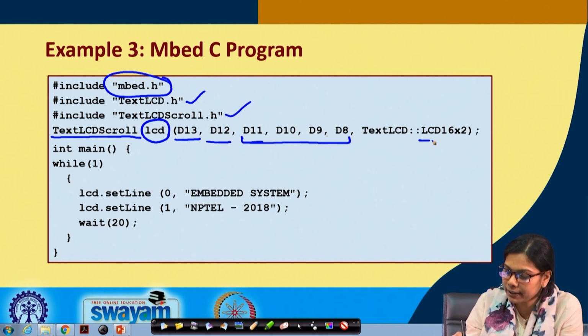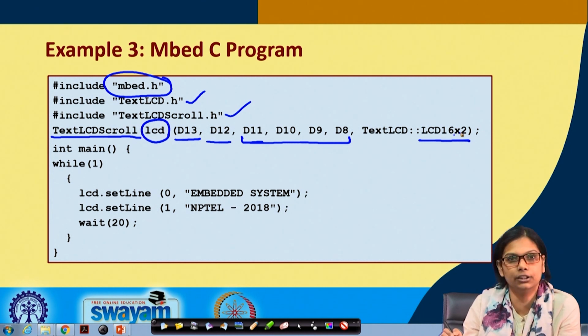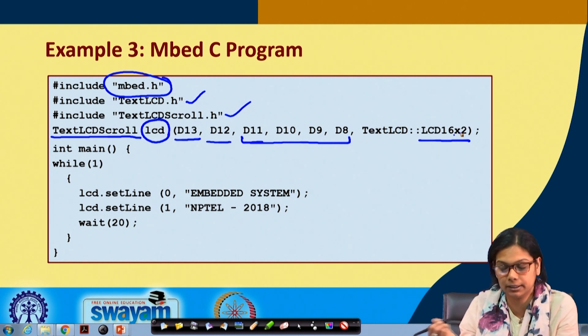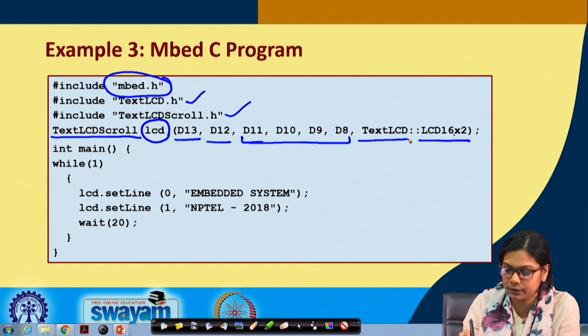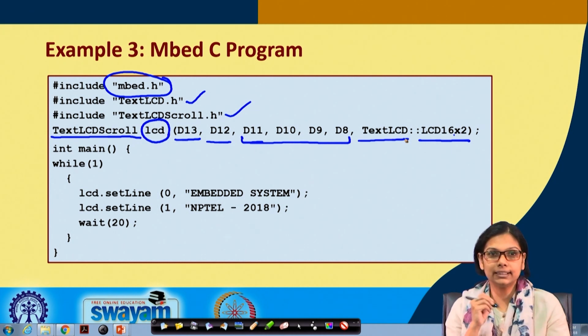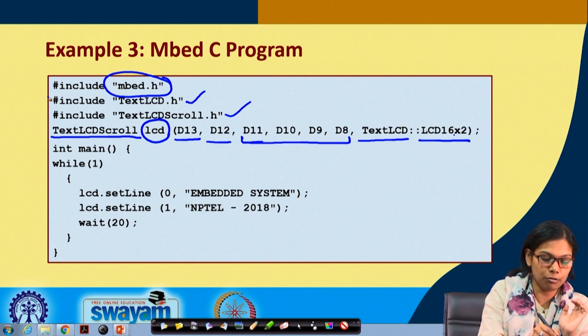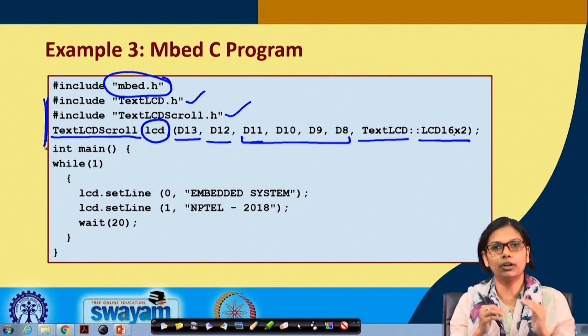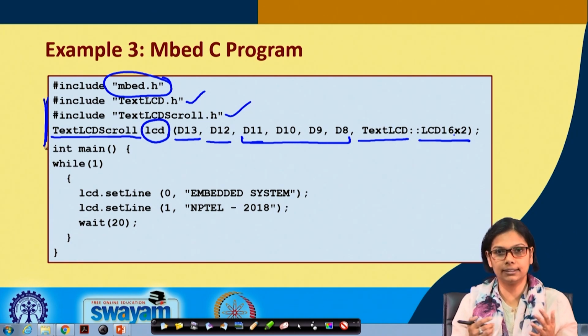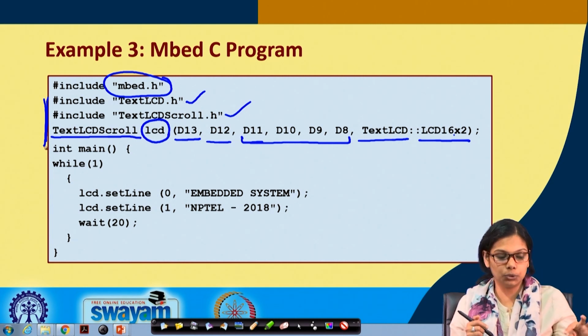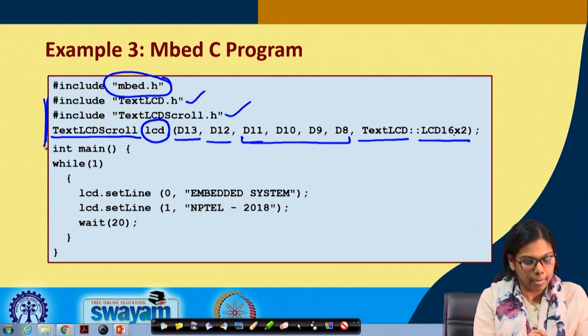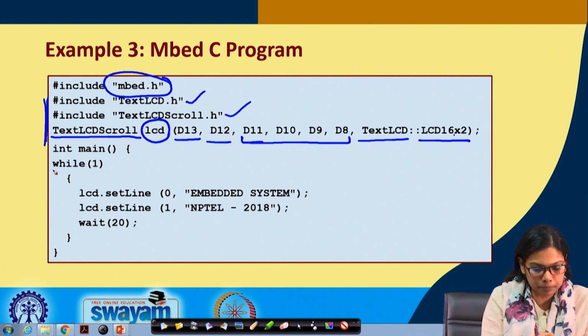And what kind of LCD are we using? LCD 16x2. The LCD that we will be interfacing is a 16x2 type. Okay. So this is necessary for LCD interfacing. For any other things, when you interface this LCD, you need to follow these steps. Next is the main program.